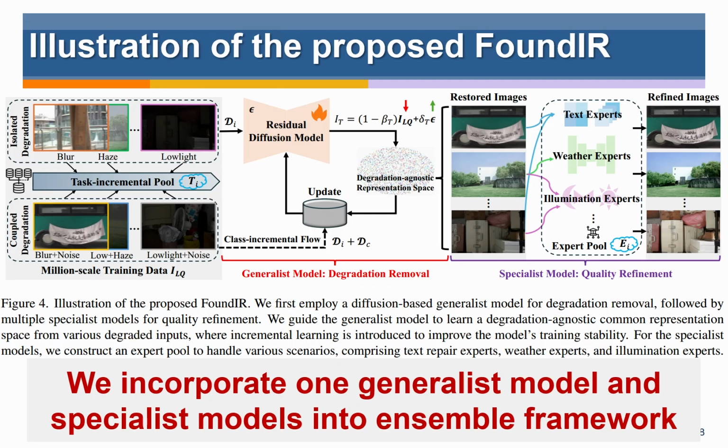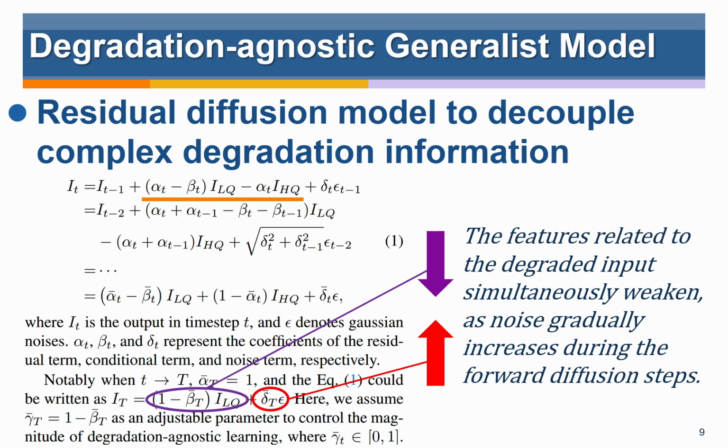To better deal with complex and diverse degradations in real-world scenarios, we propose FoundIR, a robust image restoration model trained on our million-scale dataset. We incorporate one generalist model and multiple specialist models into an ensemble framework. Specifically, in our generalist model, we utilize a residual diffusion model to efficiently decouple complex degradation information.